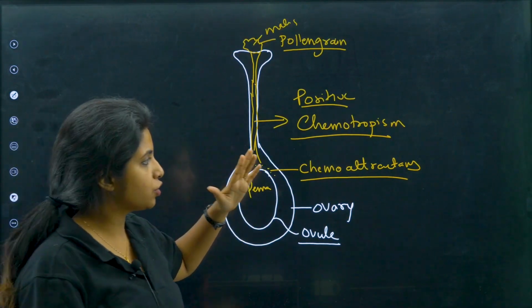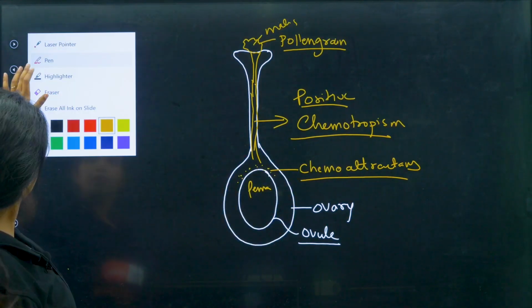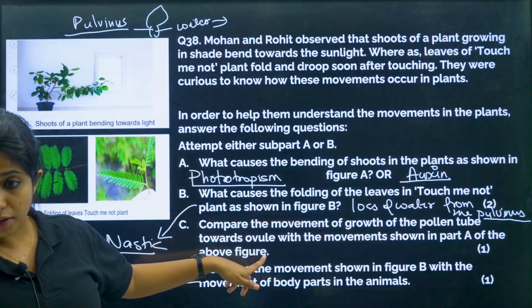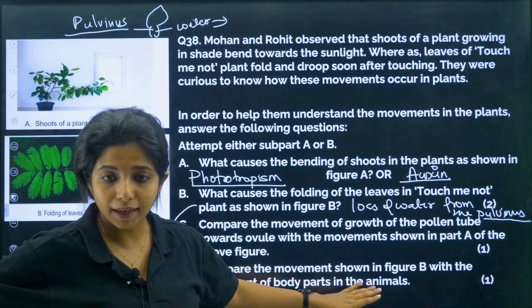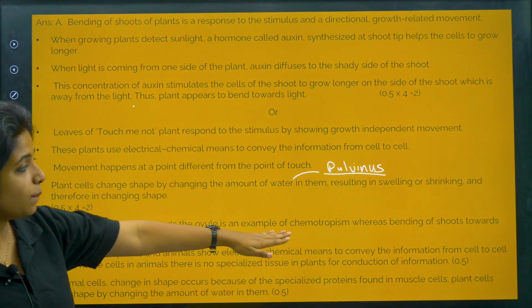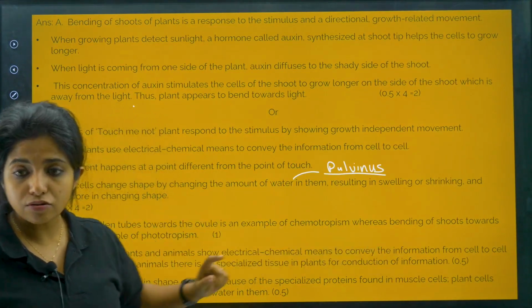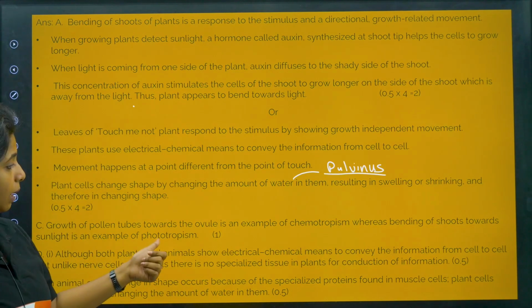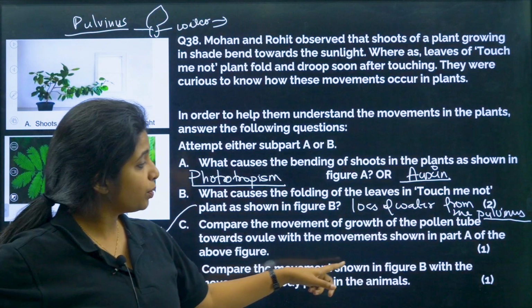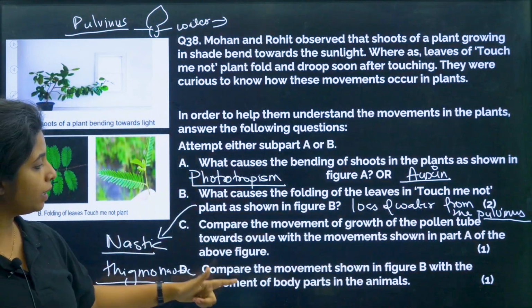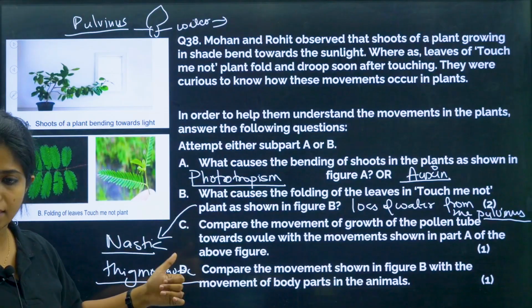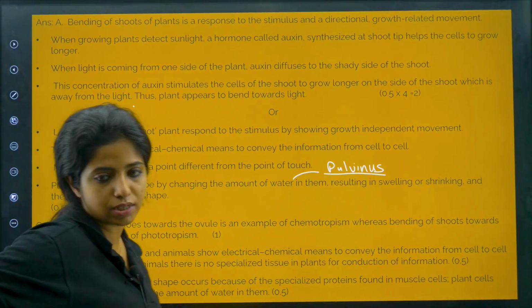I hope you understood the difference between that and this. Compare the growth of the pollen tube towards the ovule with the movement shown in part A of the above figure. Growth of pollen tubes towards the ovule is an example of chemotropism, whereas bending of the shoot towards the sunlight is an example of phototropism. Now, compare the movement shown in figure B with the movement of body parts in animals. So how can you compare this and this? Straight away, let's go to the answer and see.